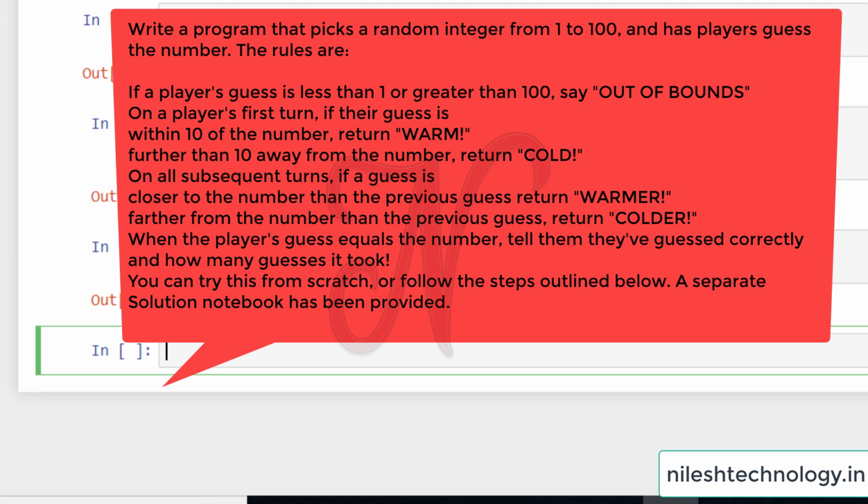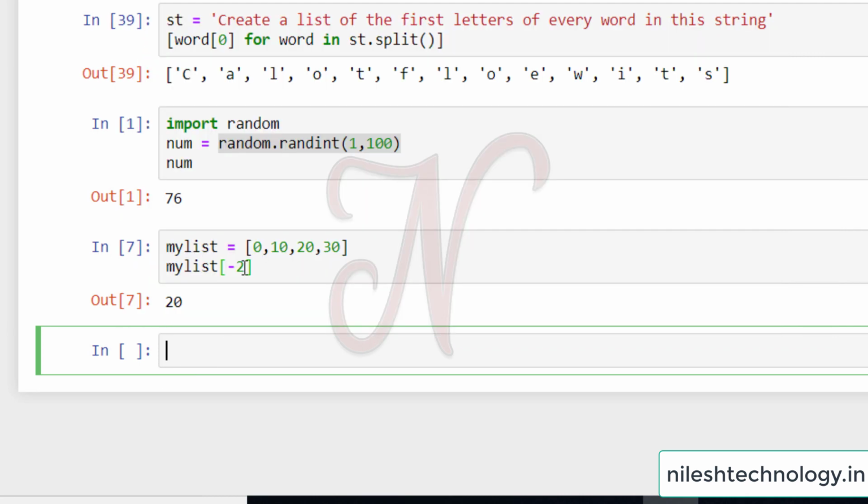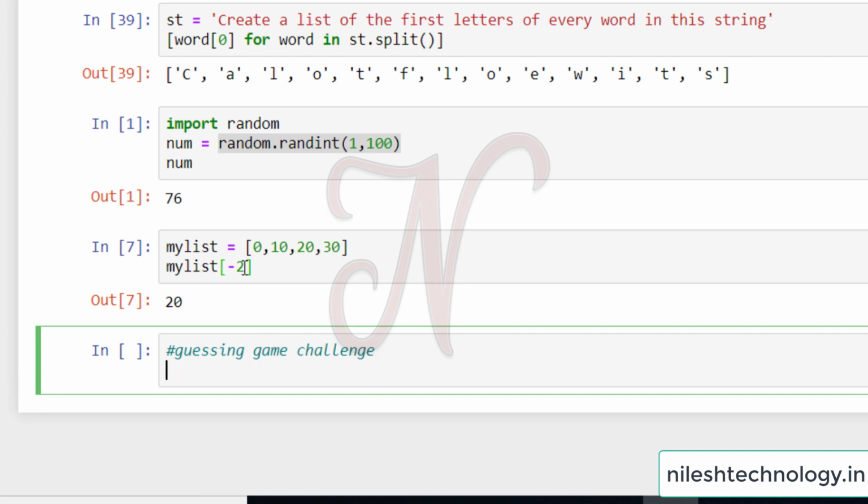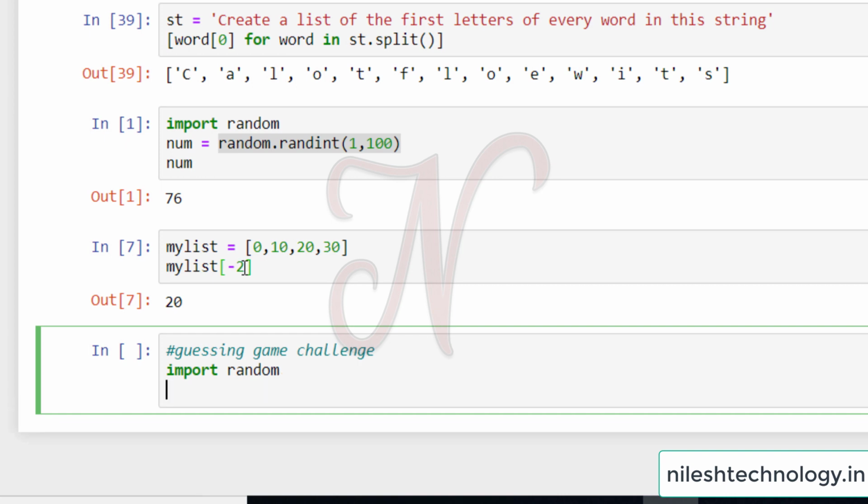See here, this is your question, so read it again. First we give one title: guessing game challenge. Then import random, then number equal to random.randint, and the number is between 1 and 100.